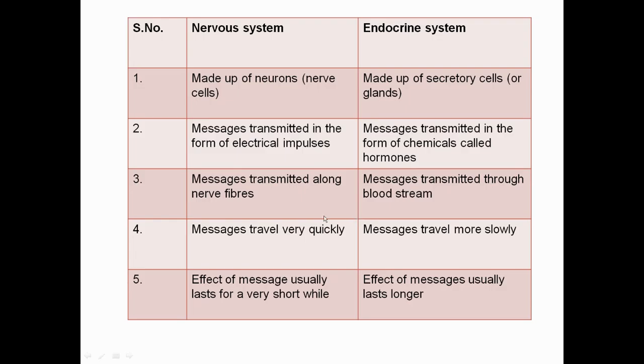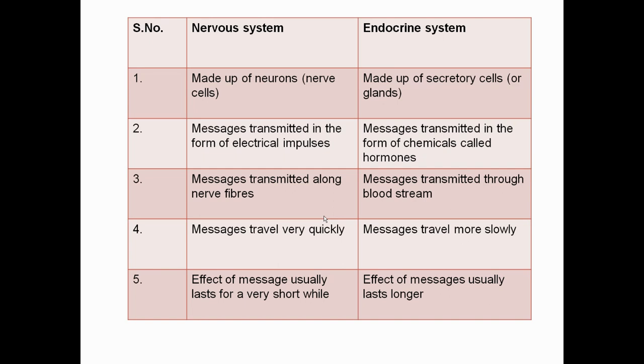Now we need to understand the difference between the nervous system and the endocrine system. The nervous system comprises various neurons. The endocrine system is made up of various glands present in various parts of the body. The nervous system transmits messages in the form of electrical impulses. In the endocrine system, the messages are transmitted in the form of hormones. Messages are transmitted along the nerve fibers.